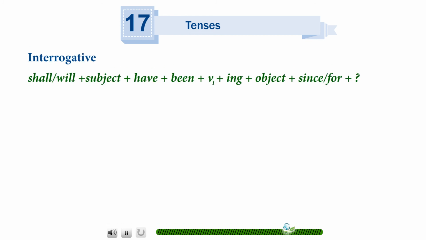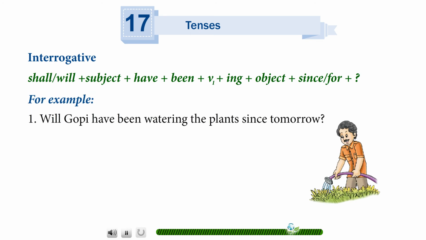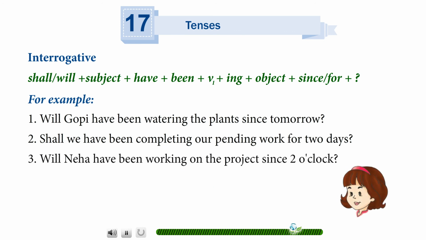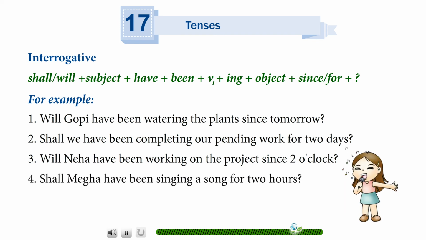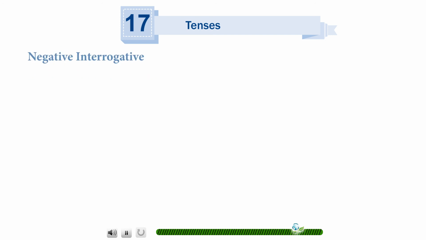Interrogative. Shall or will plus subject plus have plus been plus V1 plus ing plus object plus since or for plus question mark. For example, will Gopi have been watering the plants since tomorrow? Shall we have been completing our pending work for 2 days? Will Neha have been working on the project since 2 o'clock? Shall Megha have been singing a song for 2 hours? Will Ekta have been gathering the flowers since morning?